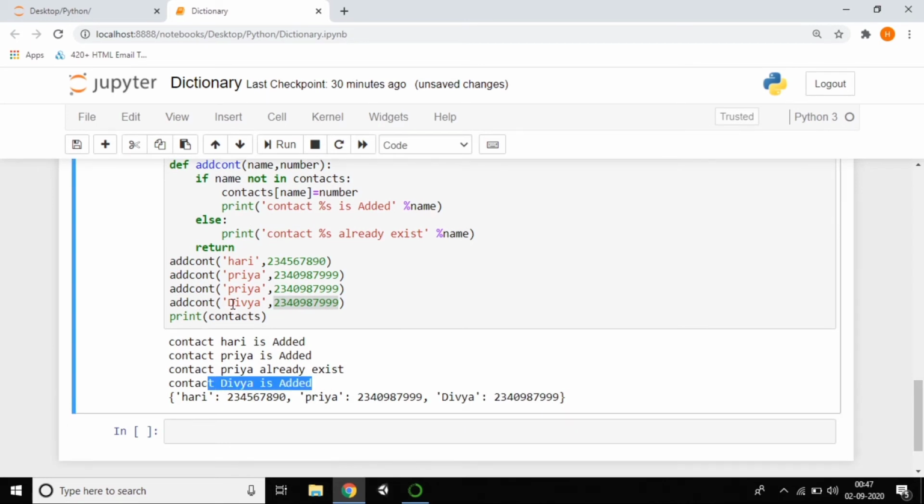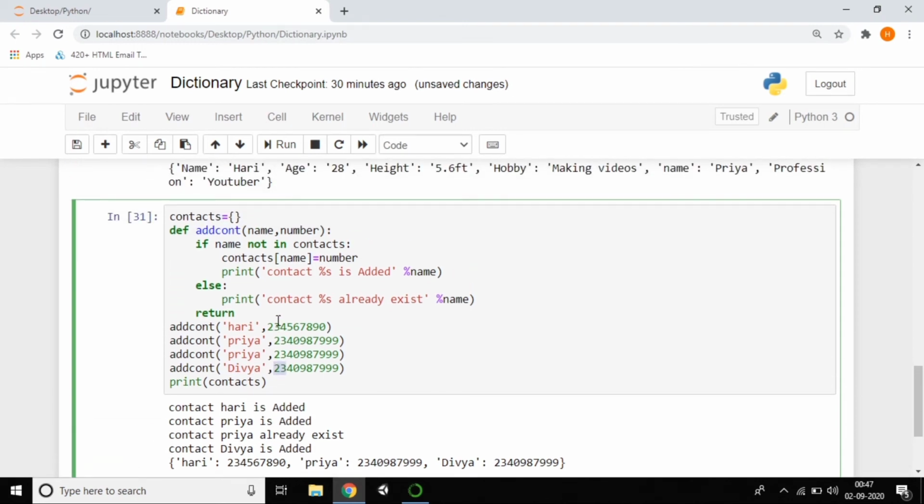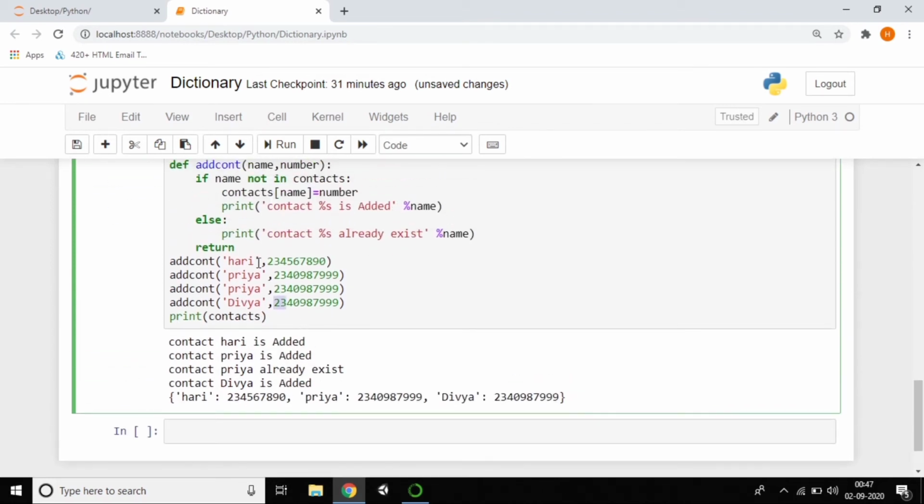So the new contact with the same number was added. So this is the way, guys, you can do that: how to create a small contact application using dictionaries. I think it's a very clear explanation of how to add contacts in your mobile.